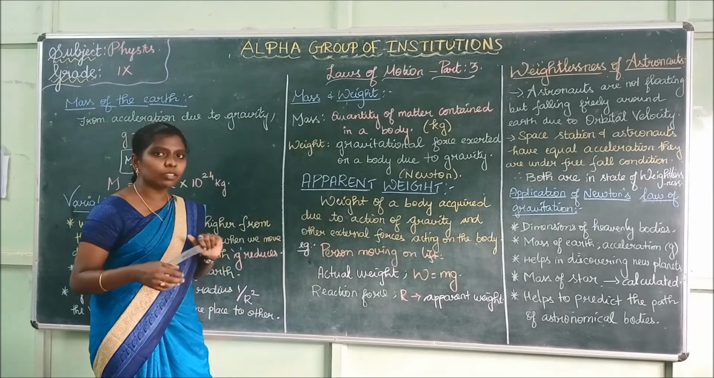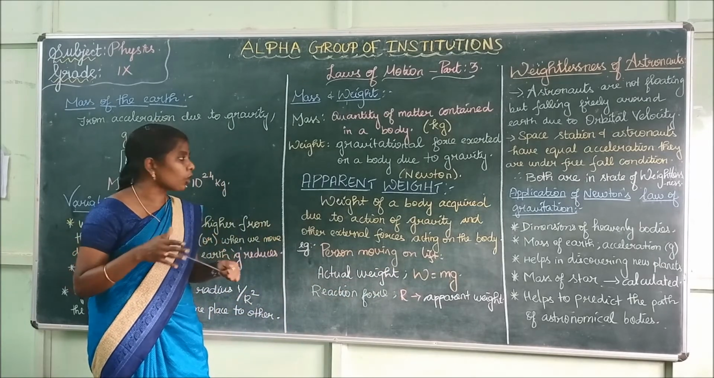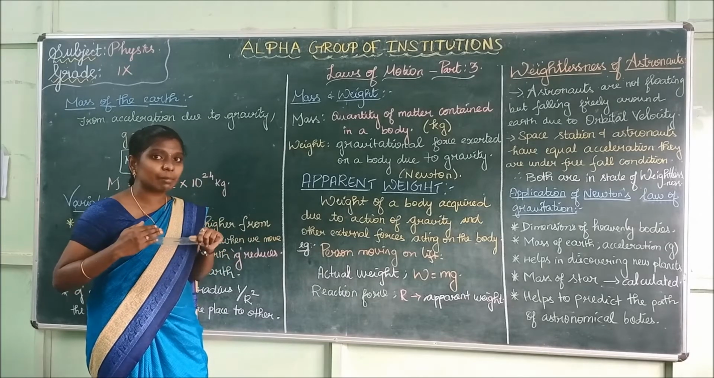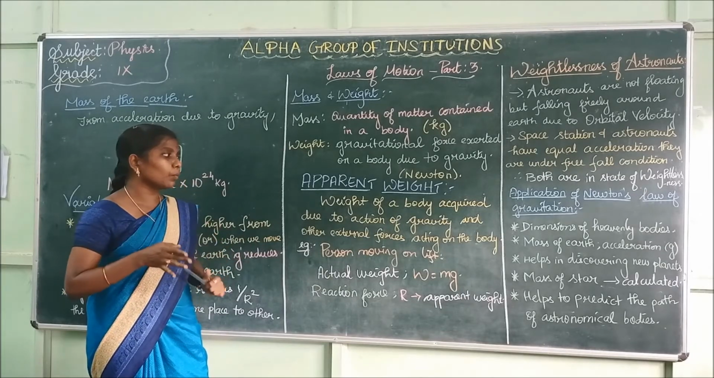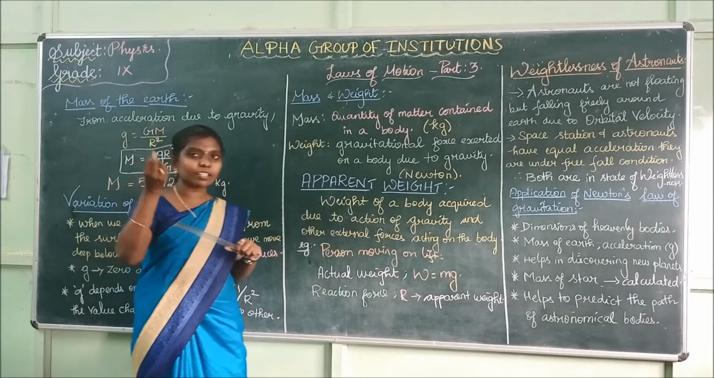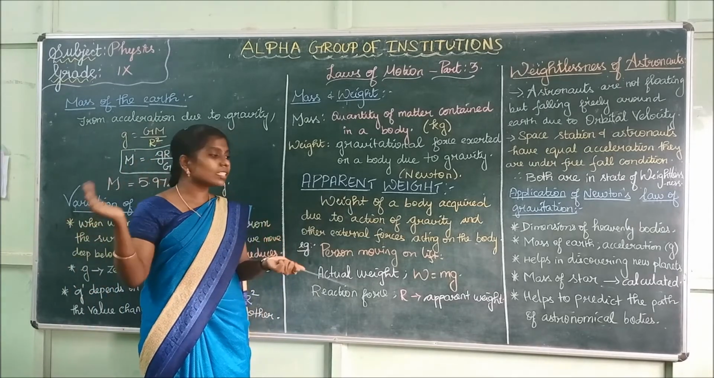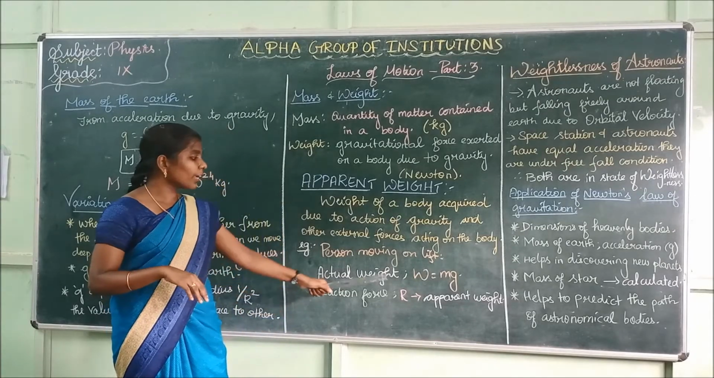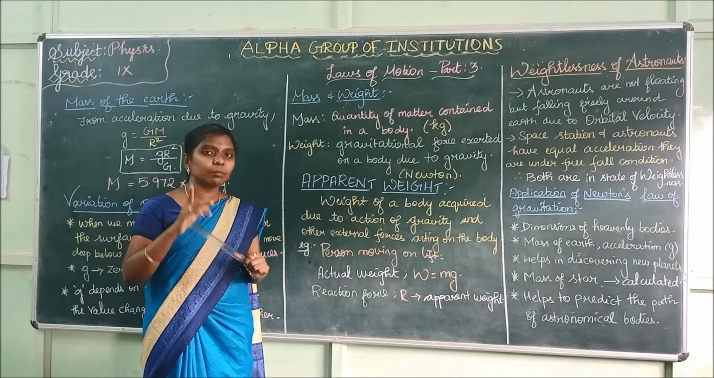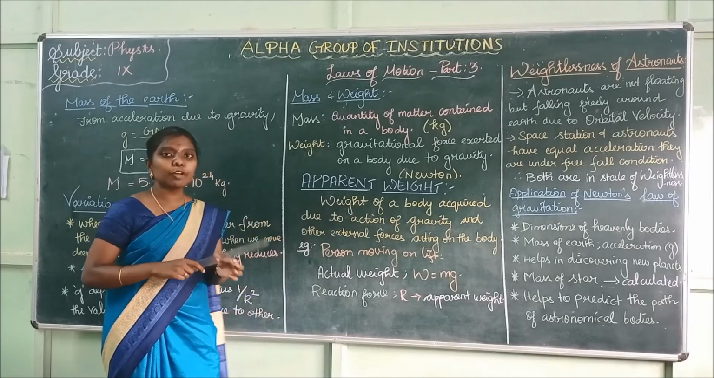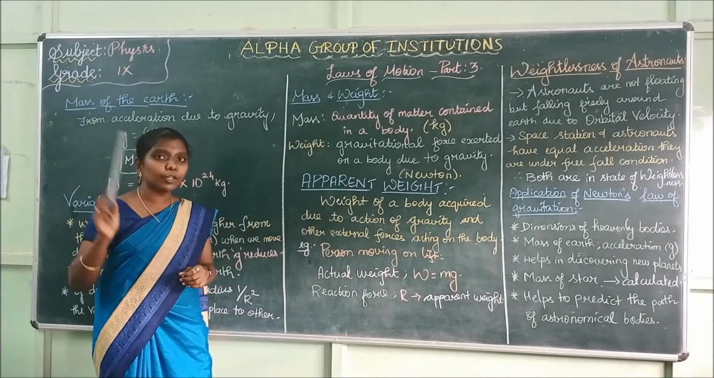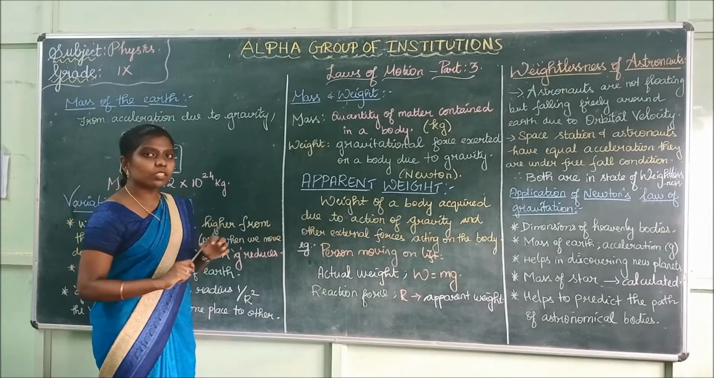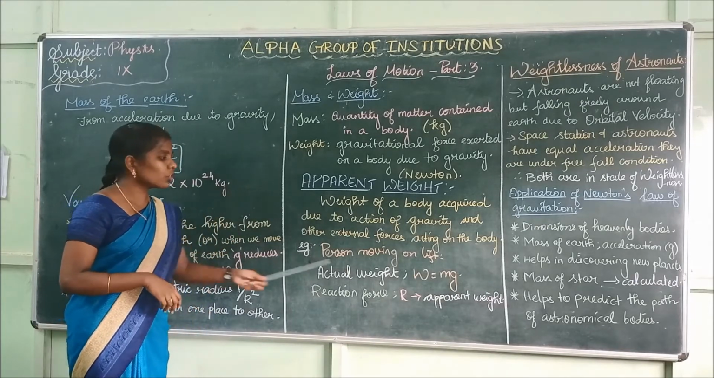A person moving on a lift is an example of apparent weight. Apparent weight is the weight of the body acquired due to the action of gravity and the external forces acting on the body. The actual weight of a person is represented by W, which is equal to mg.